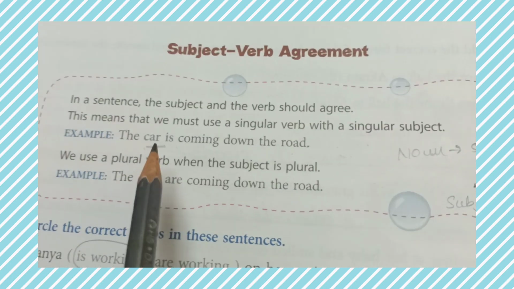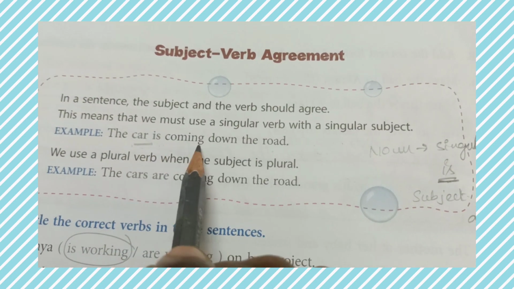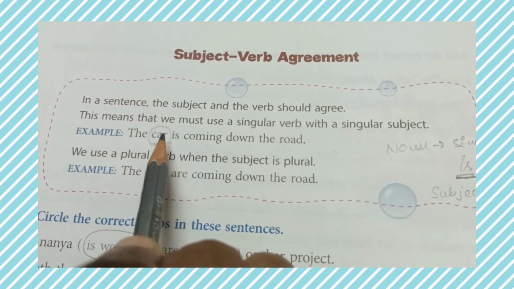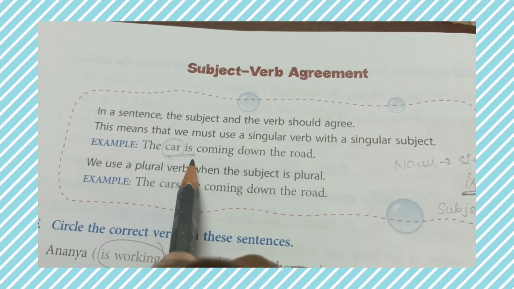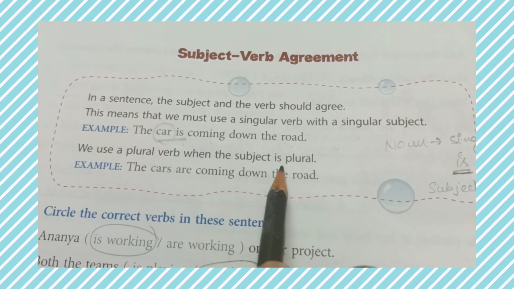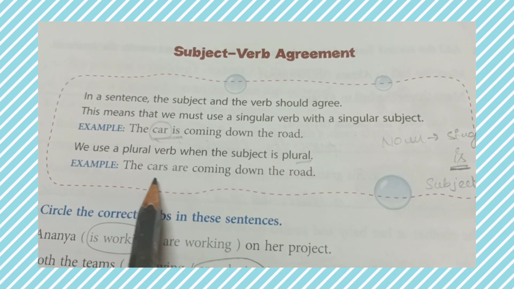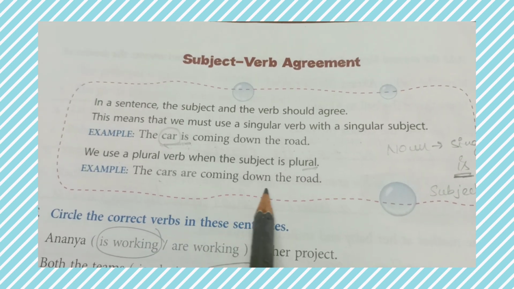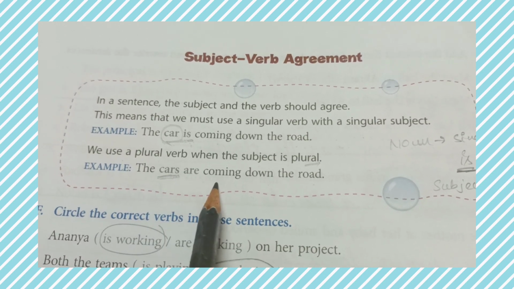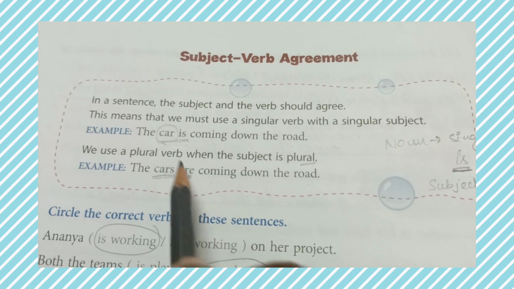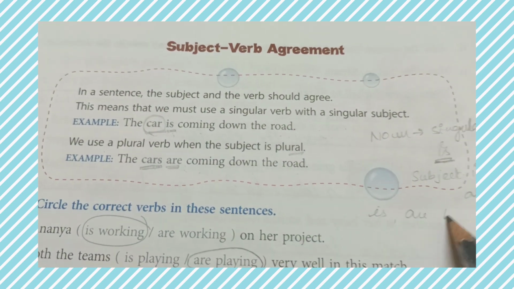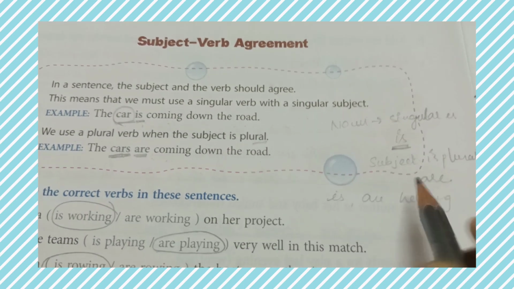Let us check this sentence. For example, the car is coming down the road. Here we are talking about only one car, so we have to use is. These are called helping verbs. We use a plural verb when the subject is plural. For example, the cars are coming down the road. If the subject is plural, we have to use are. Is and are are helping verbs.